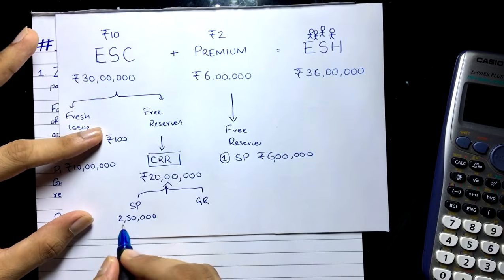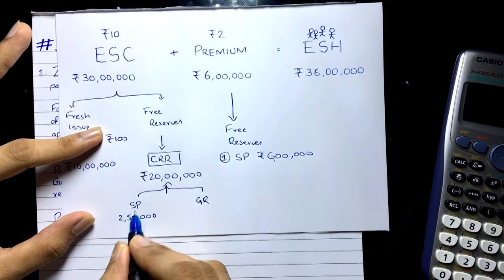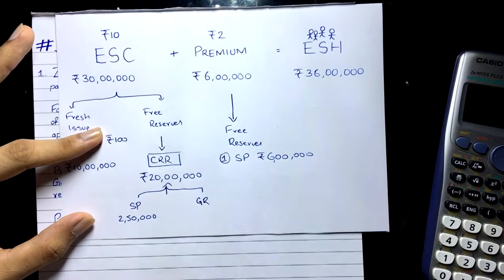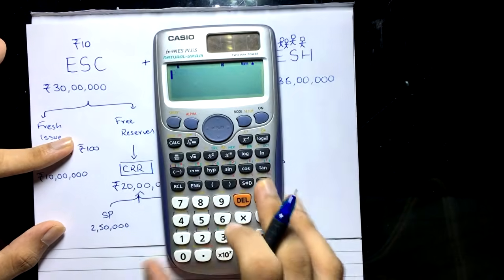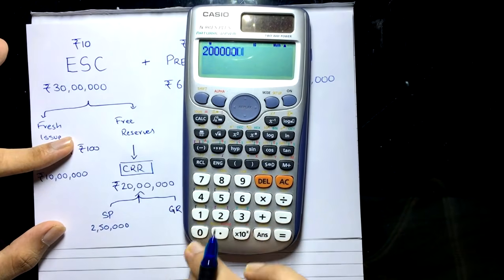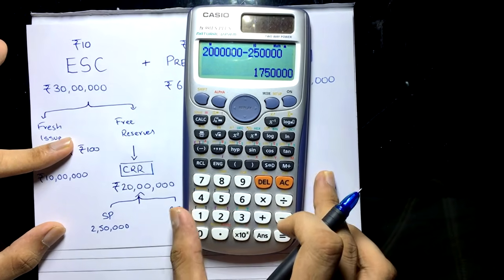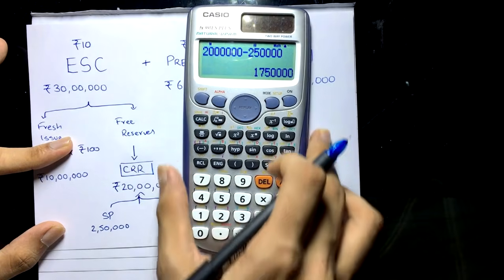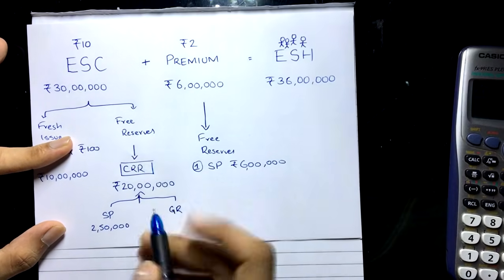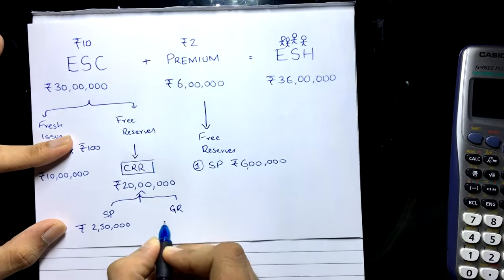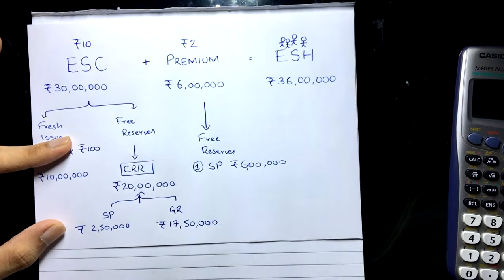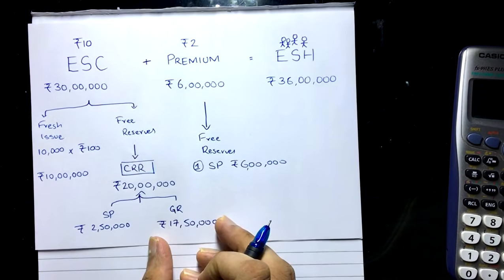So how much do we need? If we have got 2,50,000 from securities premium, and we need 20 lakh, then see here, 20 lakh minus 2,50,000 is equal to 17,50,000. So 17,50,000 will come out of general reserve. Simple as that. Clear? Easy, right?